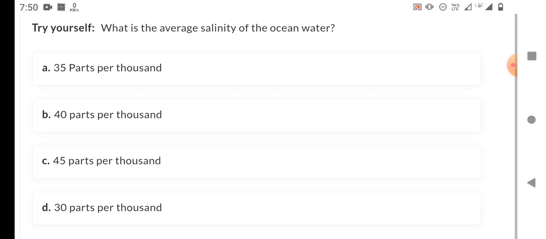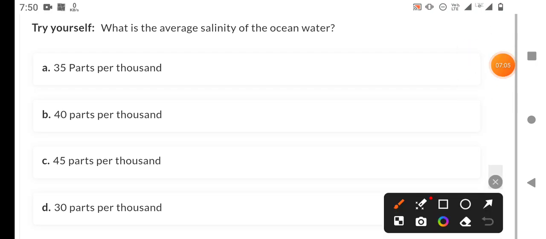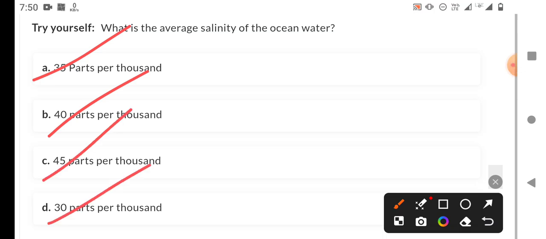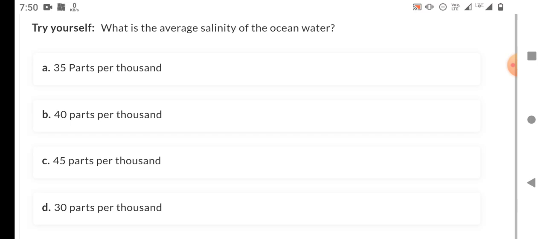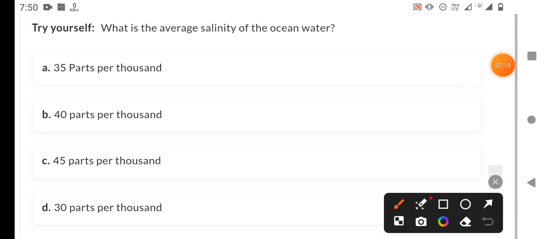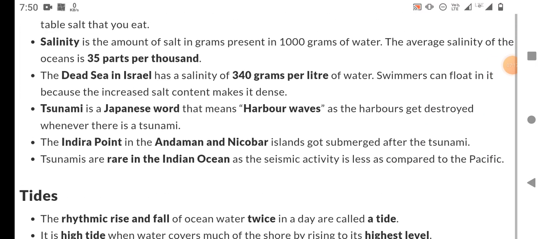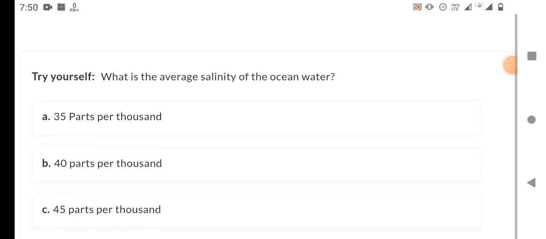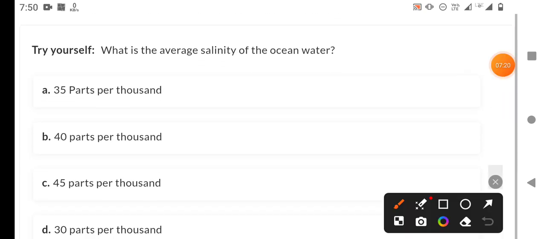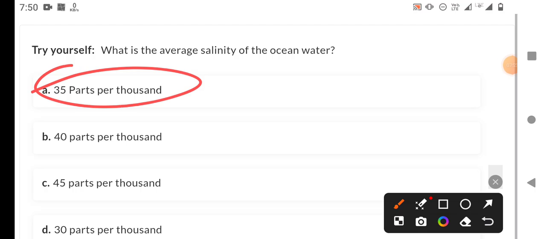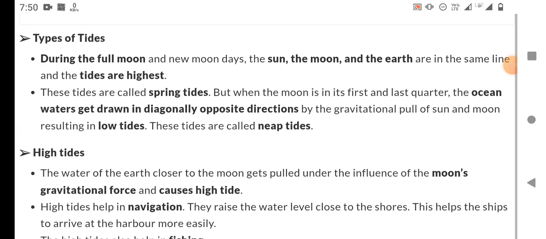What is the average salinity of the ocean water? 35 parts per thousand, 40 parts per thousand, 45 parts per thousand, or 30 parts per thousand? It is a very simple question, because we learned this. The answer is 35 parts per thousand.